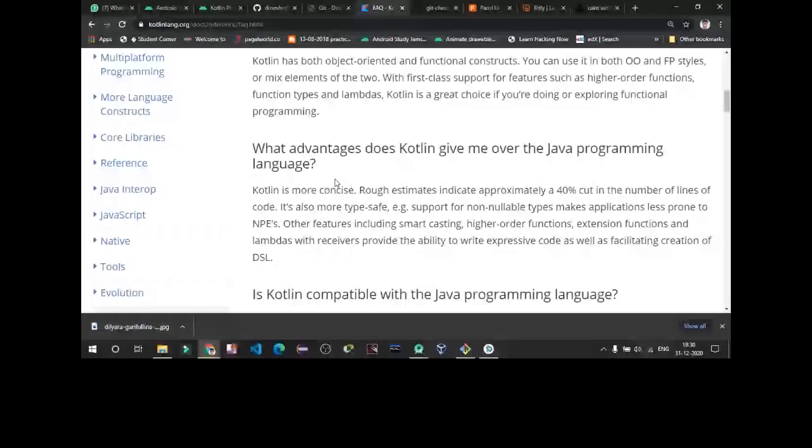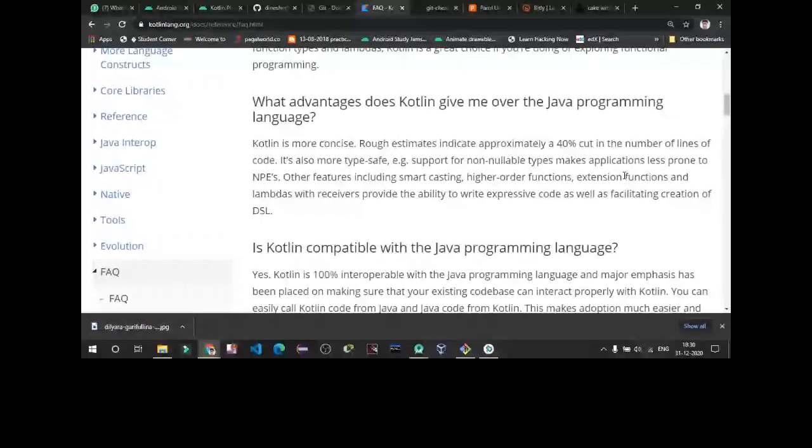It has some features like extension functions. Extension means after writing one function you can extend it with another function, right? We will see this in our next program. We are going to use these extension functions in our next applications.